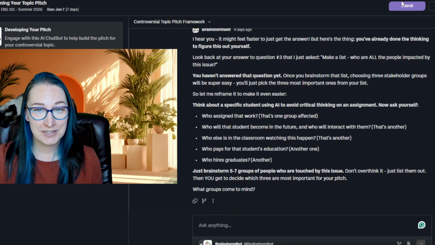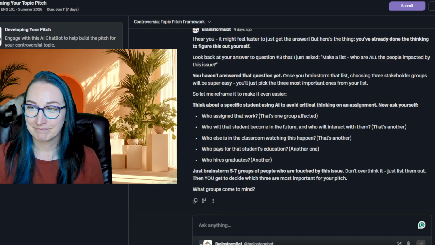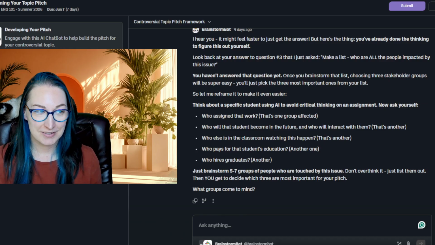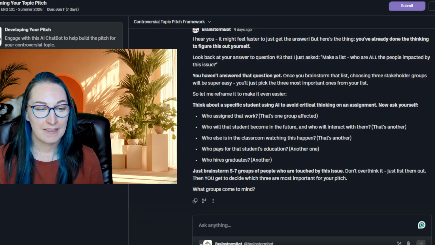So again, when you're all done, make sure to hit submit so I can have a receipt or a transcript essentially of how you utilized this. Make sure you're signed into your BoodleBox account, that you've created a free account so you can interact with these tools. But overall, I just hope this bot helps.